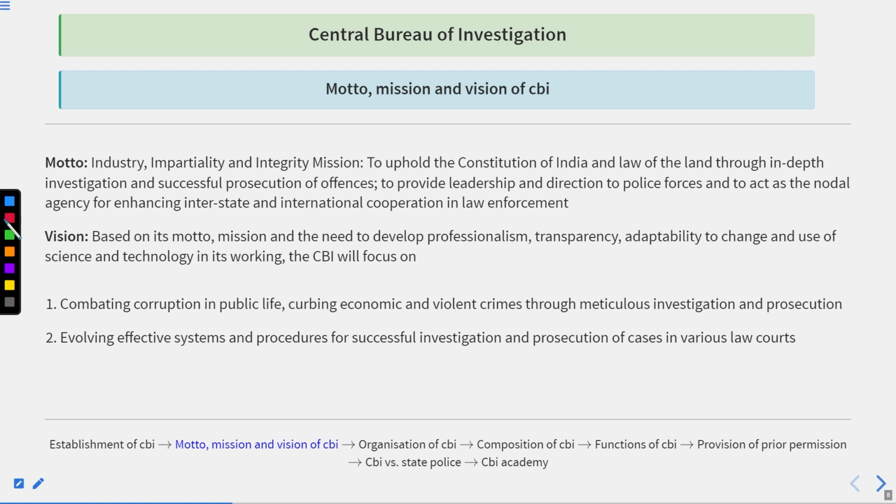After the establishment and the purpose, now we are going to talk about the motto, mission, and vision of CBI. There are three things: motto, mission, and vision of CBI. Okay, so the first one is the motto. The motto is industrial impartiality and integrity.